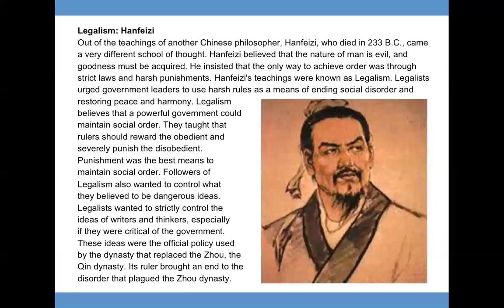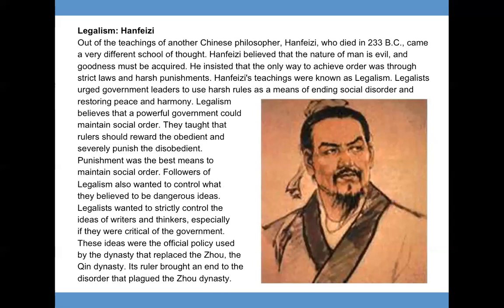Legalism believes that a powerful government could maintain social order. They taught that rulers should reward the obedient and severely punish the disobedient. Punishment was the best means to maintain such social order.